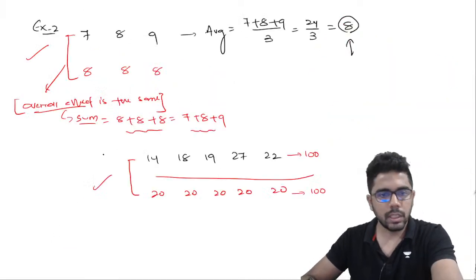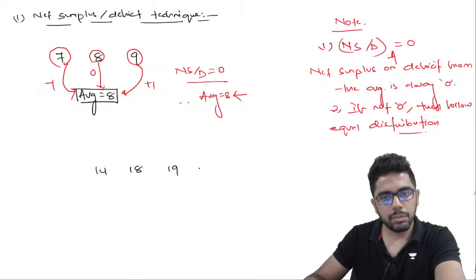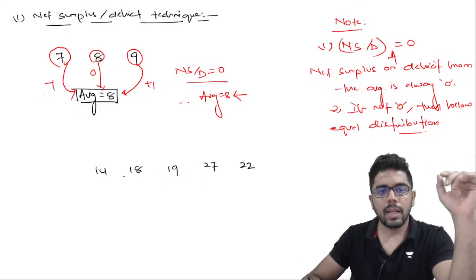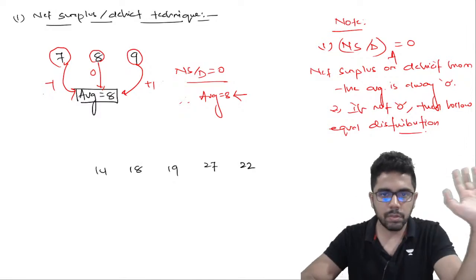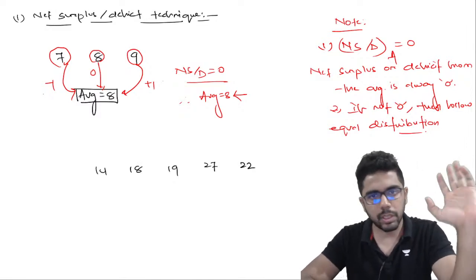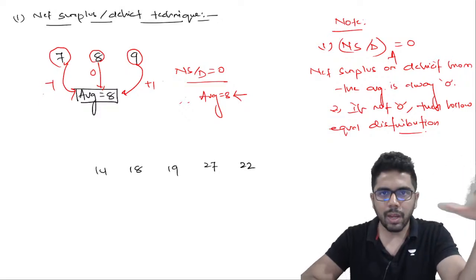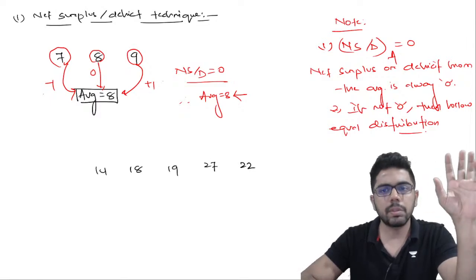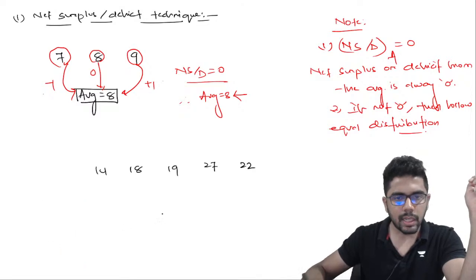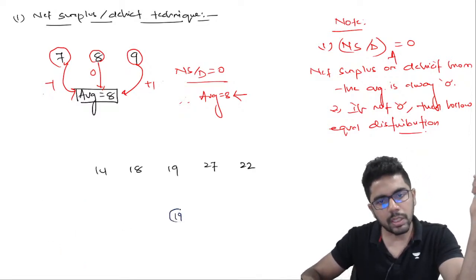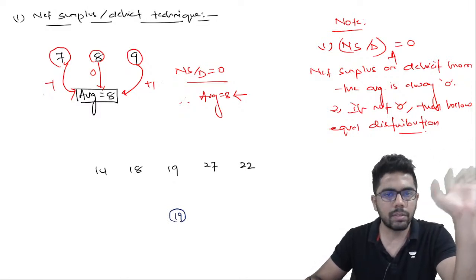Meaning being, if 5 numbers are given, like 14, 18, 19, 27 and 22, and I ask you to find their average, one way of doing it is to add all the 5 numbers and divide by 5, which we have already done. The answer will be 20. But using the net surplus deficit technique, you need not add. Just looking at the numbers, make an estimate of what the average is. Let us say the average, I feel, will be 19. I have not calculated. Just looking at the numbers, I estimated a value. I thought average is 19.